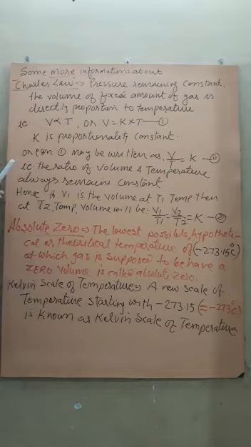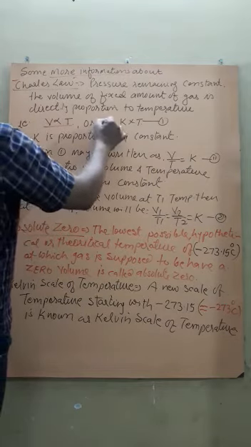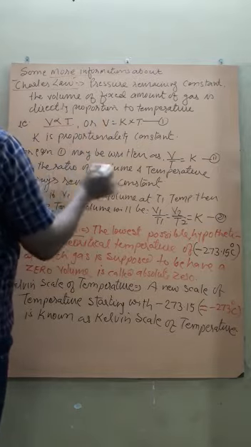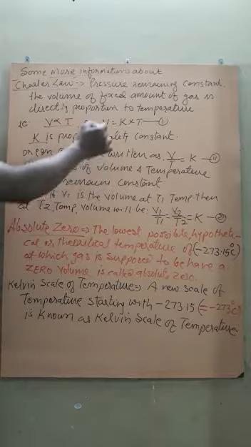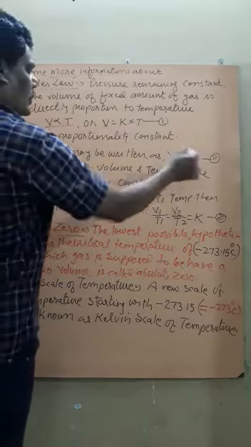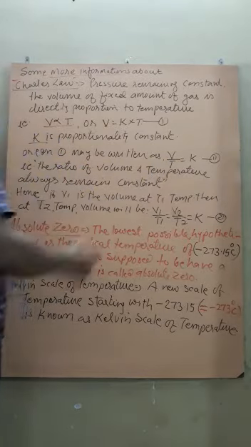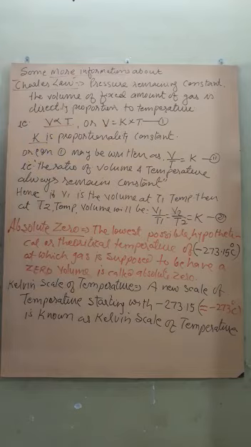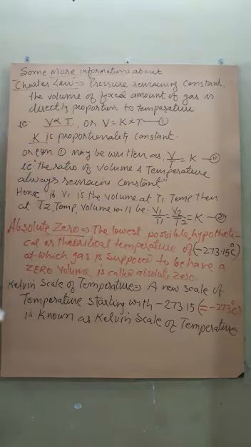Now, as it is directly proportional, we can say V is directly proportional to T, or we can write V is equal to K into T. What is K? K is a proportionality constant. So equation 1 can be written as V divided by T is equal to K. So we can state one more law, a simple definition: the ratio of volume and temperature always remains constant.